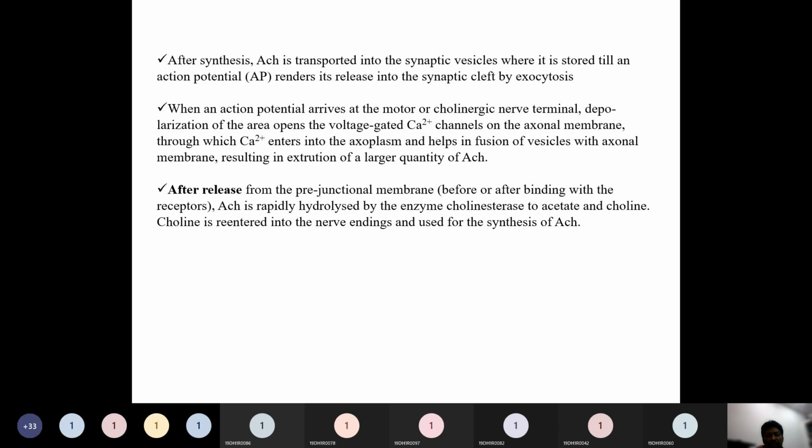When an action potential arrives at the motor or cholinergic nerve terminal, depolarization of the area opens the voltage-gated calcium channels on the axonal membrane, through which calcium enters the axoplasm and helps in fusion of vesicles with the axonal membrane, resulting in extrusion of a large quantity of acetylcholine. What it is saying is how the vesicle gets attached to the membrane during exocytosis.